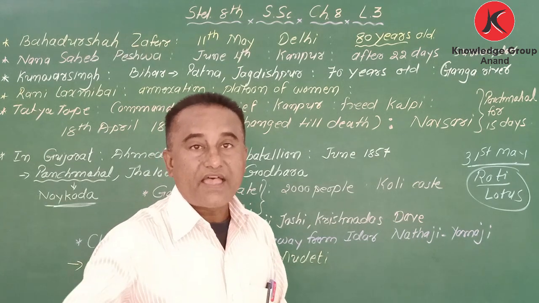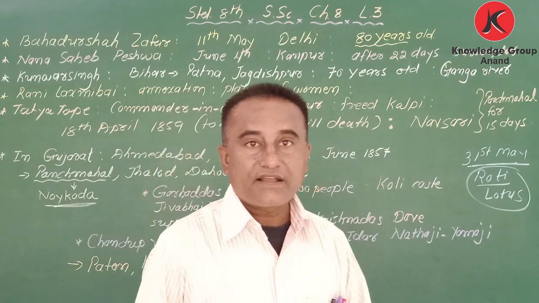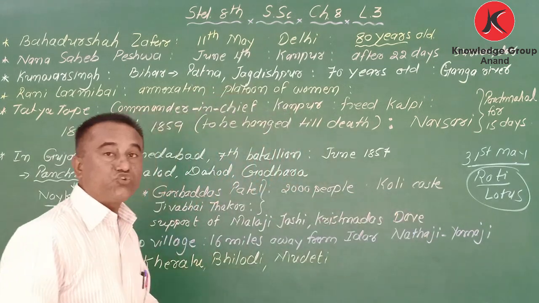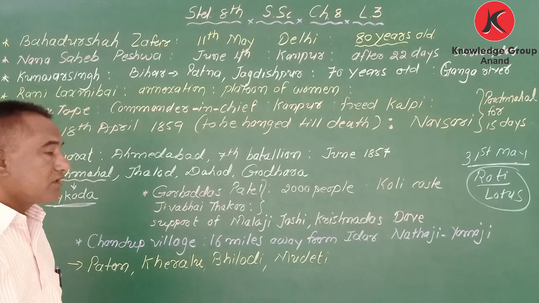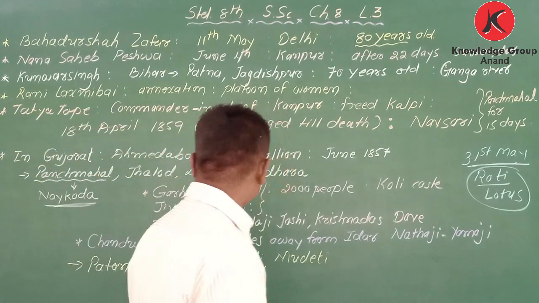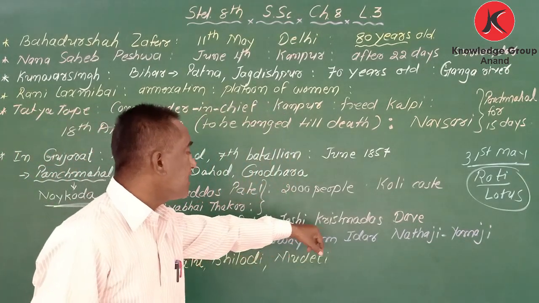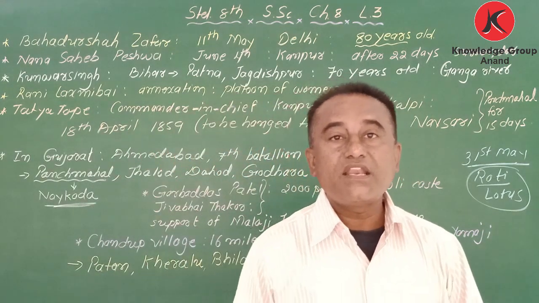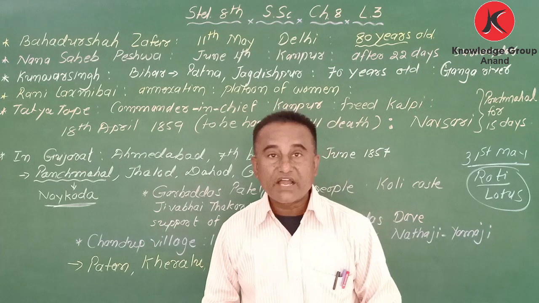People from the Naikada caste and the Koli caste joined the revolt. They also got the support of Maharaji Joshi and Krishnadas Dave. So in many parts of Gujarat, revolt started.